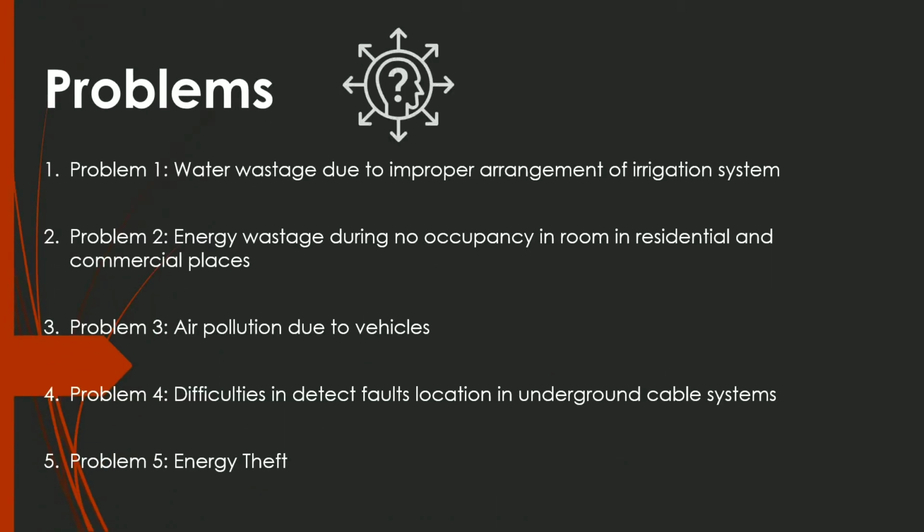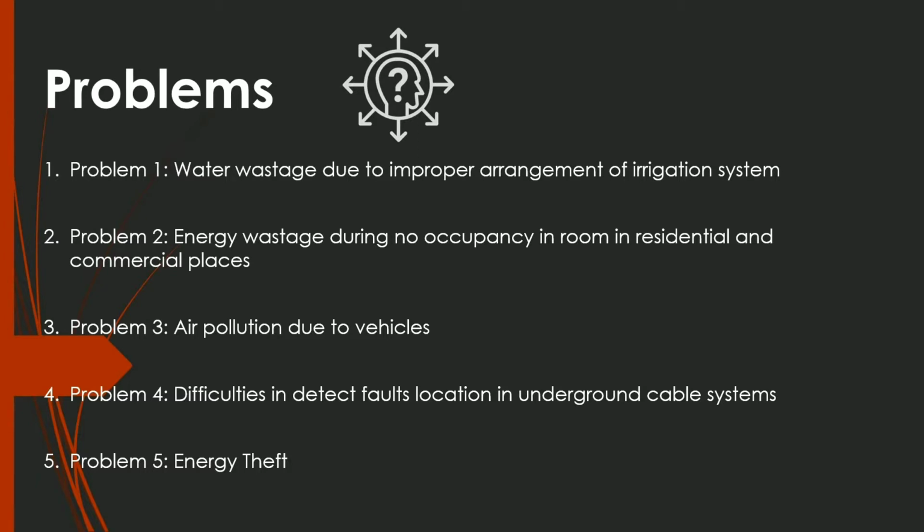So these are 5 problems which are shortlisted by us. First problem is water wastage due to improper arrangement of irrigation system. Many places have the irrigation system but it is not properly implemented, so due to this water wastage happens. Second problem is energy waste during no occupancy in a room in residential and commercial places. Many times people do not switch off the lights or fans before leaving the room, and even when there is no occupancy in a room, energy use continuously happens and that is nothing but energy waste. So this is an important problem.